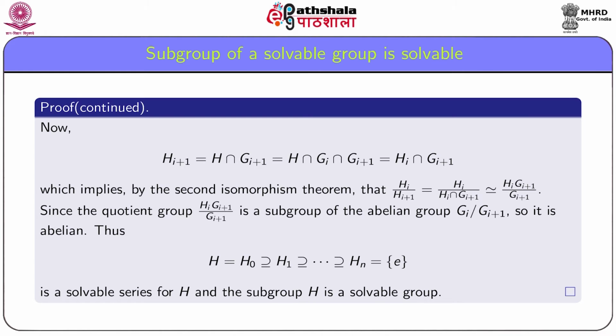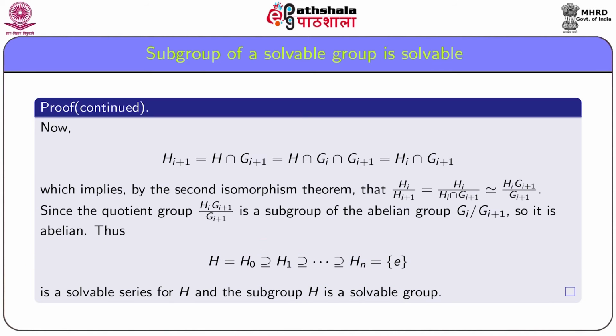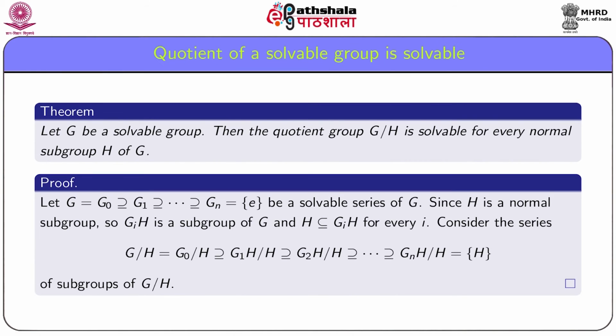Hence, the series of subgroups H = H0 contains H1 contains H2 and so on is a solvable series for H, and the subgroup H becomes a solvable group. Thus, we have proved that a finite direct product of solvable groups is solvable and every subgroup of a solvable group is solvable. Now we show that given any normal subgroup H of G, the quotient G by H is solvable.